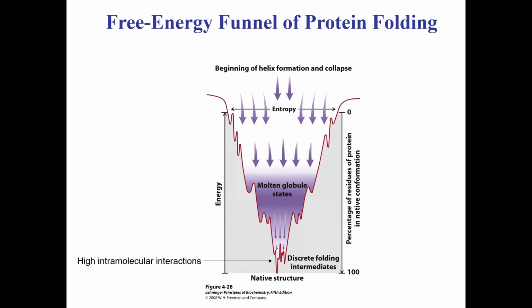So this is the molten globule state right here in the middle, right? And then you have the native state. So in protein folding, sometimes the folded protein can get stuck in what we call a local minima structure. And when that happens, you may not form a fully functional protein. Okay. So it is incredible how evolution has taken care so that most proteins fold into their native structure with